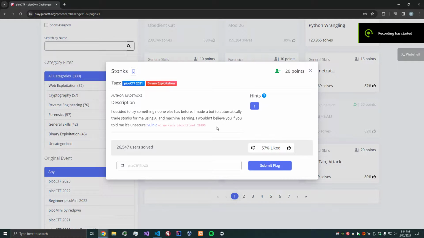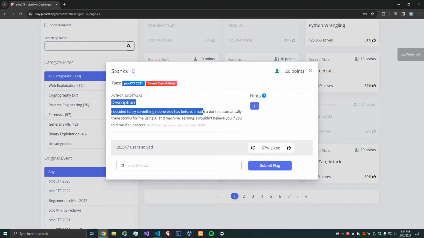All right, hey everybody. This is another PicoCTF binary exploitation. So this one is honestly pretty interesting. It'll teach you about a vulnerability that is, it's concerning that this vulnerability is actually still very much present in software today, and it shouldn't be.